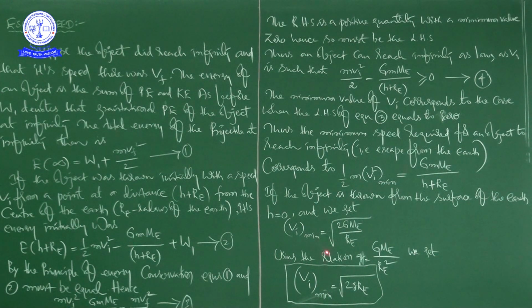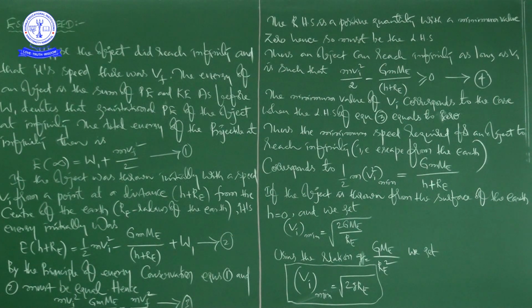So that we are getting V i minimum, which is equal to square root of 2 G M E by R E. By using this relation, and by writing the g value and R value related to Earth, we are getting 11.2 kilometers per second. That is the minimum speed on surface of Earth.